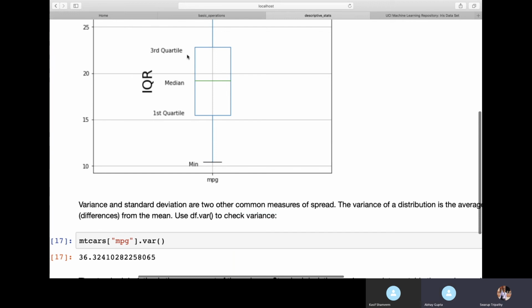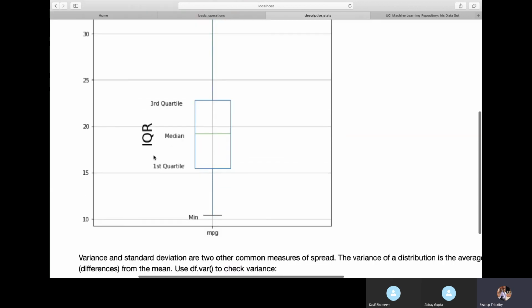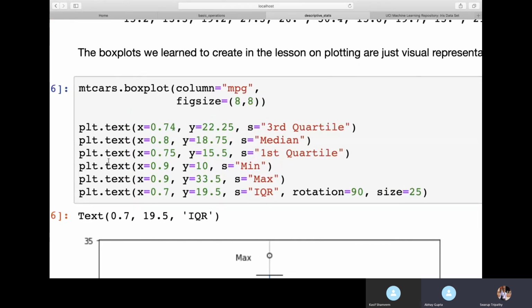Where you have a group of data, a cluster of data, and this center line is nothing but the median. So you are getting this. This plot is also called a 5 summary plot. Here I have also given labels to each place, just by understanding where the labels should be, so they are hard coded values. There is plt.text, which is used to assign a text value. Here I'm saying when x is 0.74 and y is 22, just put a label saying third quartile, like that. So here I have given some labels. You can also try this box plot.